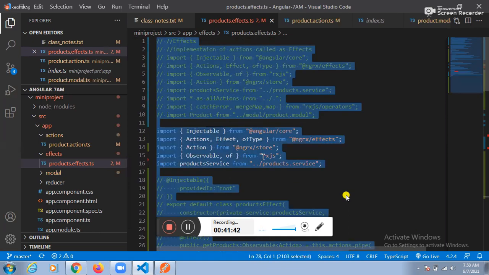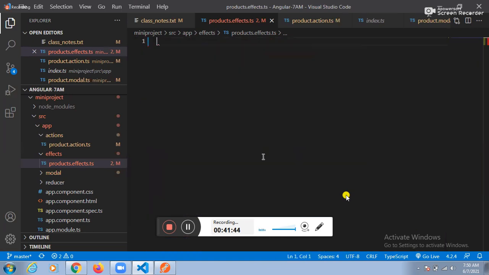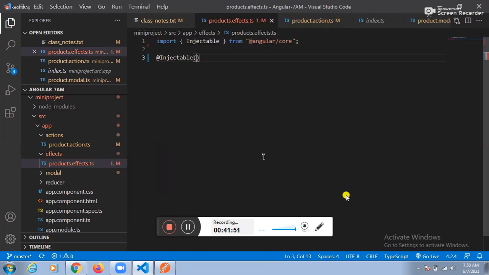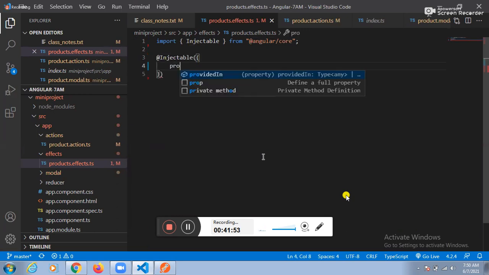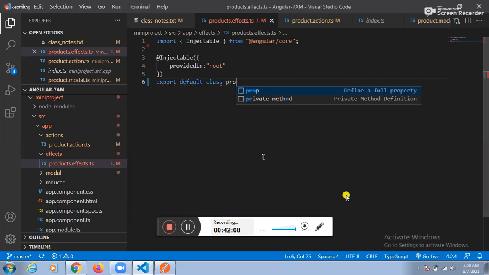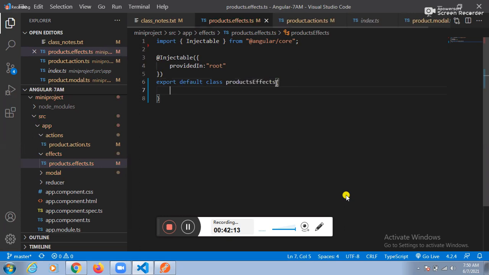Anyhow, let me place it. Guys, you need to help me once again. How to create the custom service? With @Injectable. How to make the service provided in global root? providedIn equal to root. How to export the service? Export default class. Which class? ProductsEffects. Products effect.